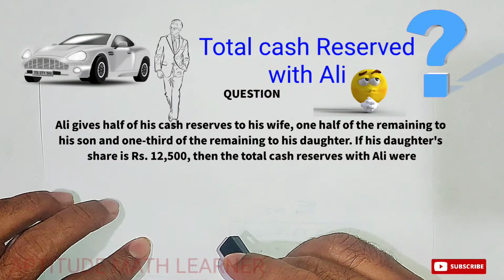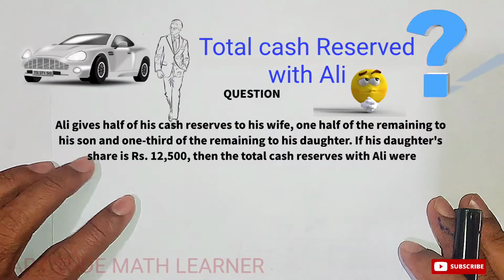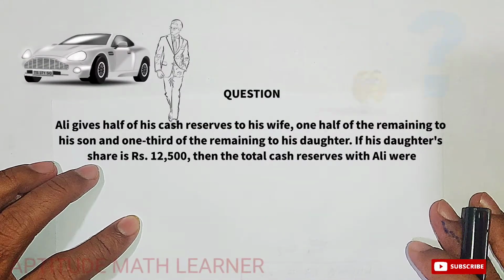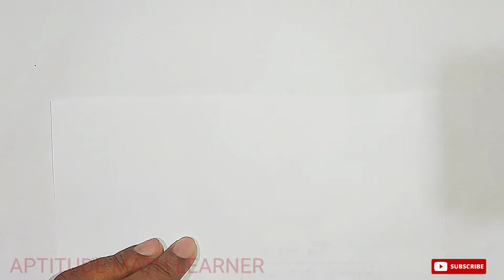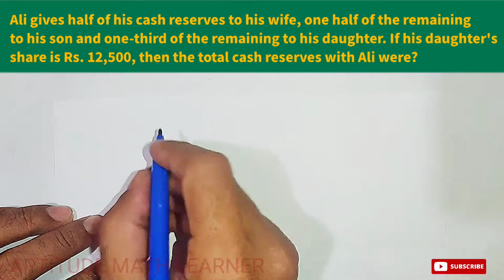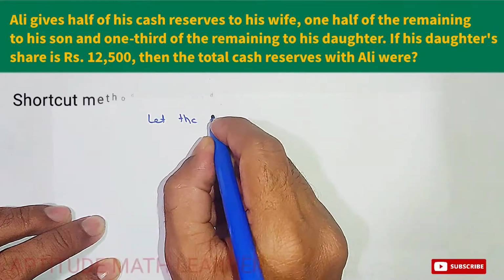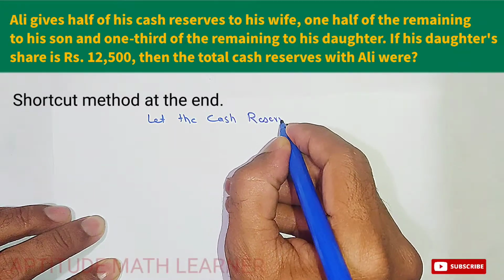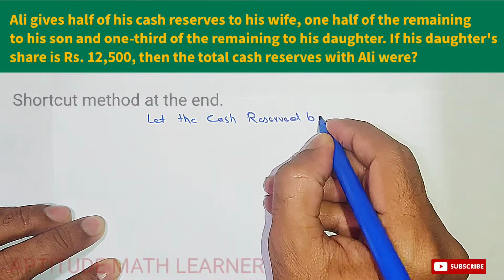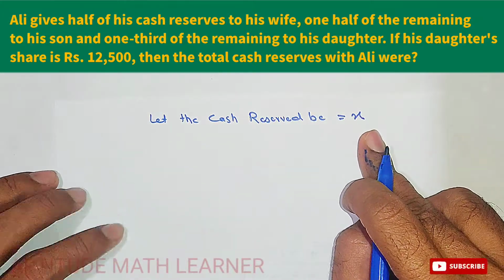So the first thing which we have to do, we have to find out the total cash reserved by Ali. So here we take, let the cash reserved be X. So this is the total amount of Ali.